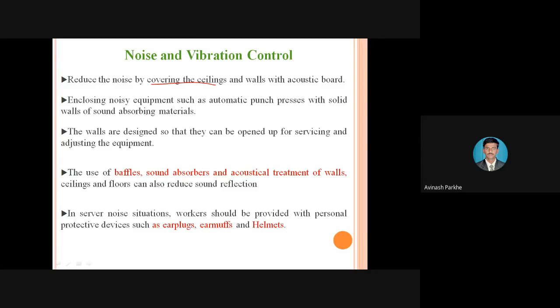So these are some controls. Then the walls are to be designed so that they can open up for servicing and adjusting the equipments.